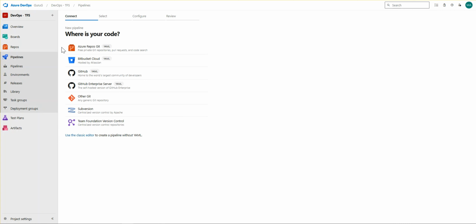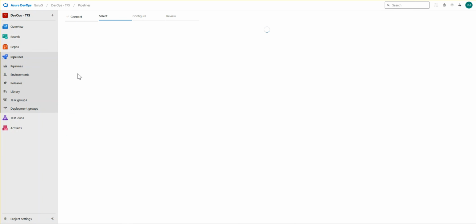It doesn't matter where your code is actually located. You just have to connect the repository where your code is originally located. As you know, our code is located on GitHub, so we have to select this.